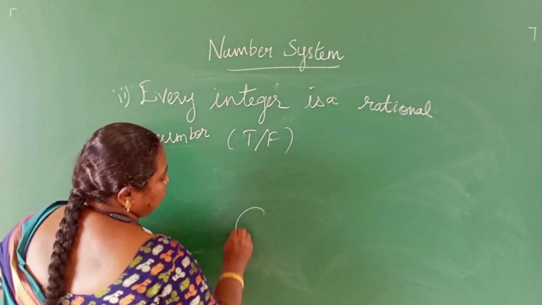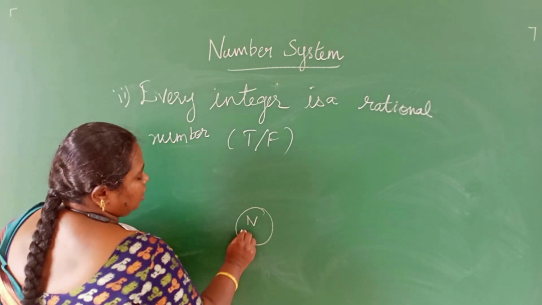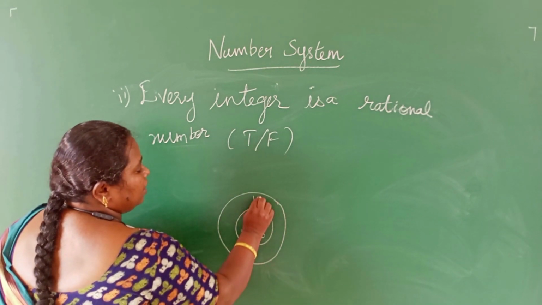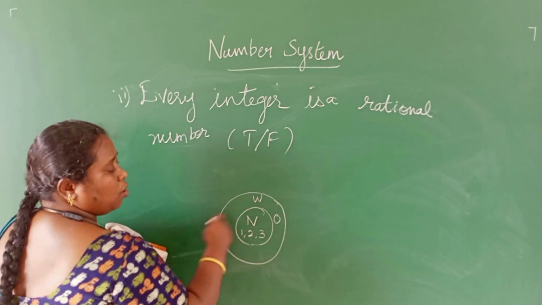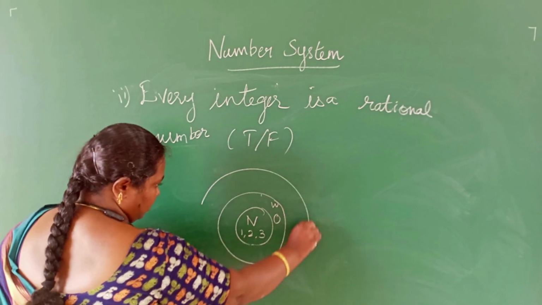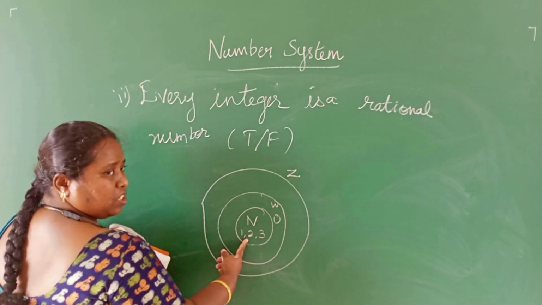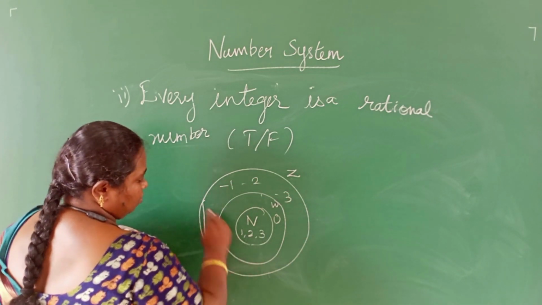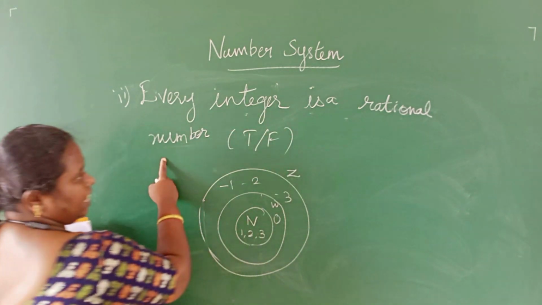We know that in the number system, let me draw this diagram. Natural number which contains 1, 2, 3. Then next we have whole number that contains 0. So 0, 1, 2, 3, 4 are included in whole number. Then next we have integer, that is Z. So 0 is there, positive numbers are there, negative numbers minus 3 also. All will be together. See here, every integer is a rational number.